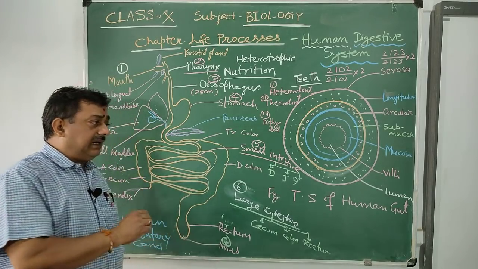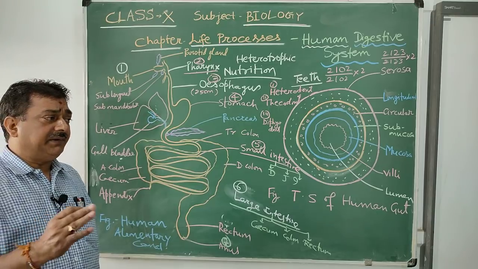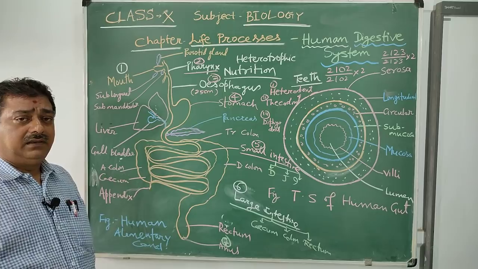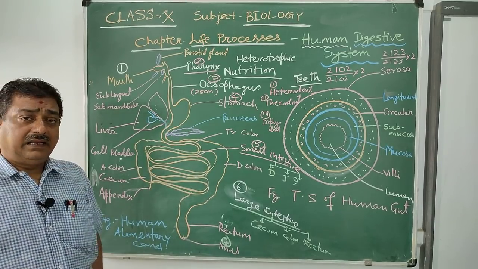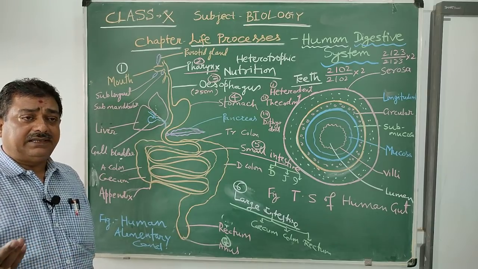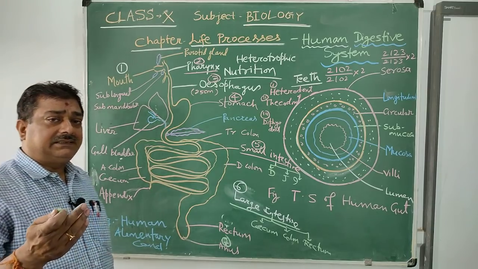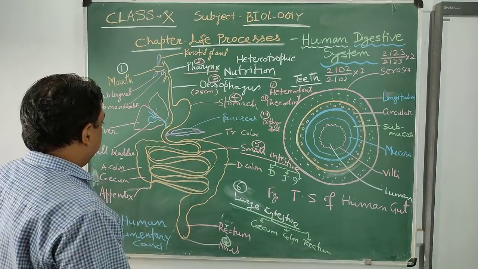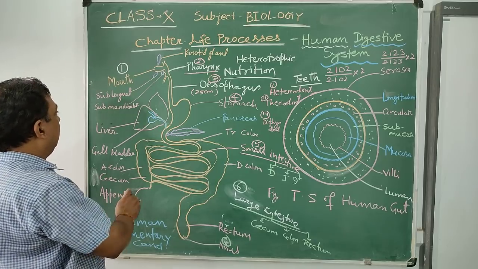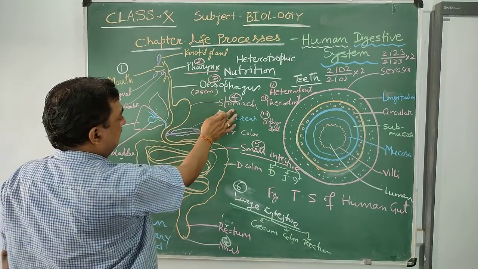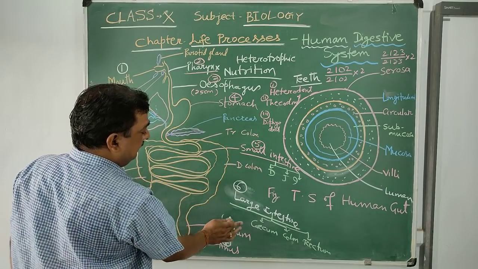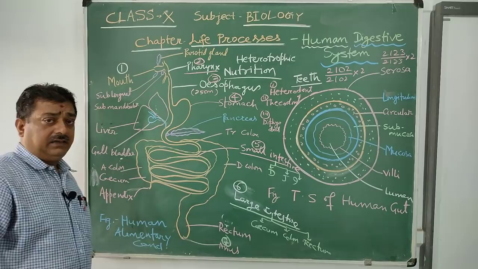The internal anal sphincter is made up of involuntary tissue, but the external anal sphincter is made up of voluntary tissue. Sphincter means a guarding structure. These are the various parts of the alimentary canal: mouth, pharynx, esophagus, stomach, small intestine, large intestine, and last anus.